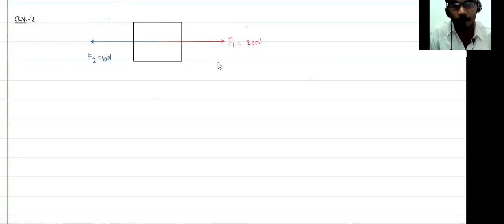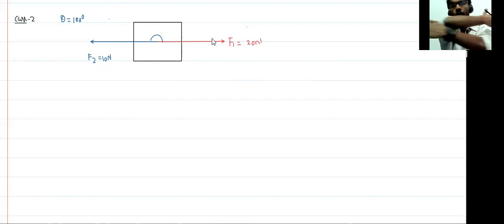Here theta becomes 180 degree, because the angle between these two forces is 180 degree. One force is acting in this direction and the other force is acting in the opposite direction. So in that case, what is the net force acting on this block?